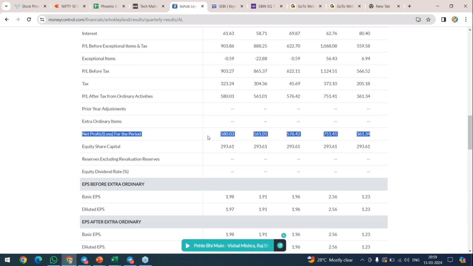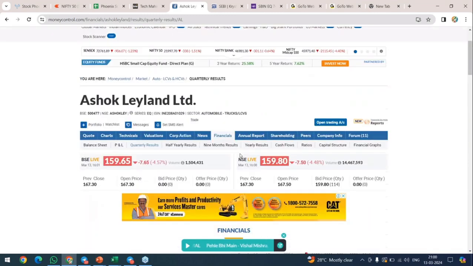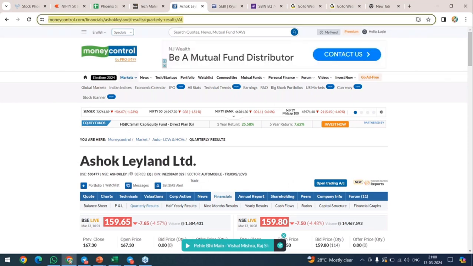If it is a loss, it will give you a negative sign, minus 580, but this is profit. So from 560, it went to 580, which is a good thing. The profit increased, right? So fundamentally, this is a good stock. Like that you can check the fundamentals of any stock.